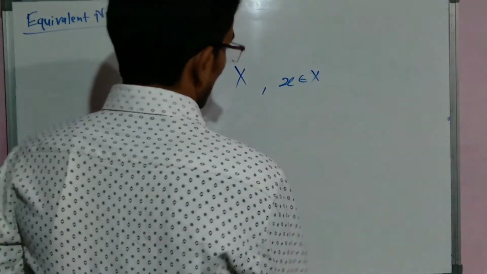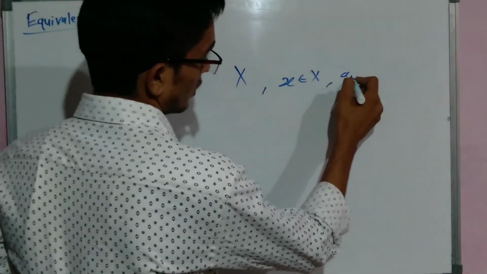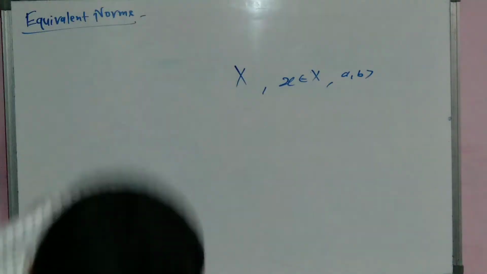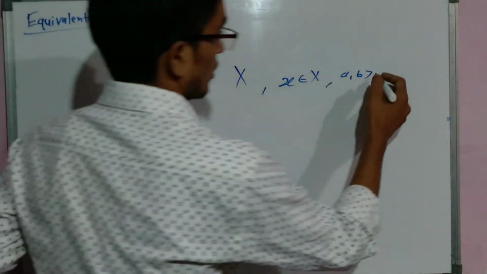Okay, and we take any two positive numbers a, b.